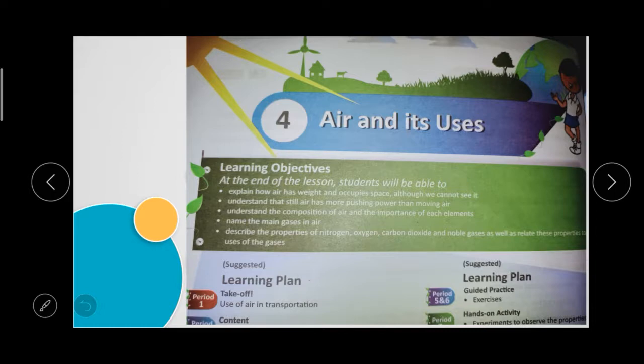So what are the uses? How is it useful for us, and how is it useful for the atmosphere? In this lesson we are going to learn some important, general things. So take your textbook. We will enter into the chapter.